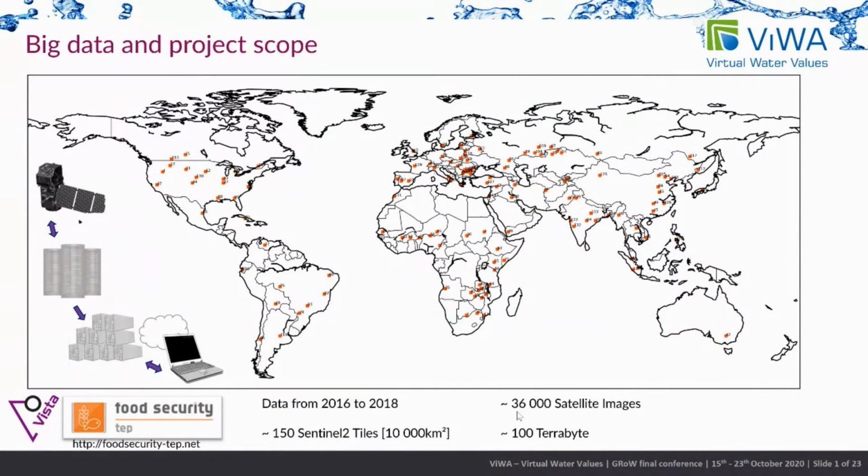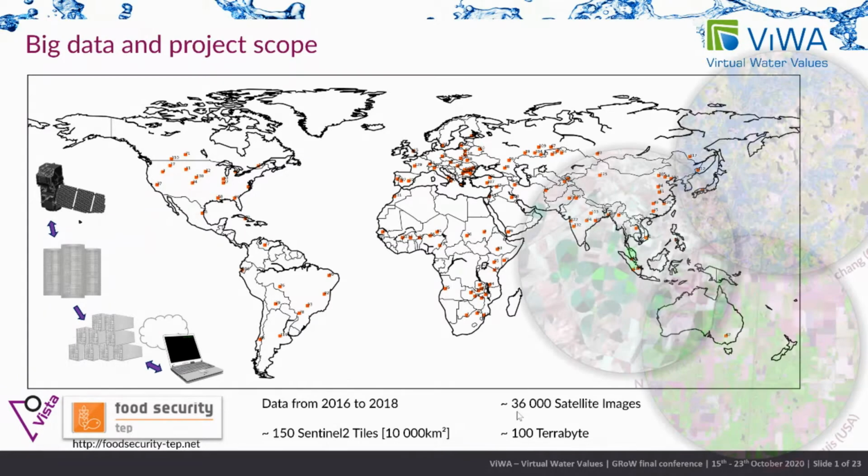So our task at the ViWA project, we are the remote sensing partner, we are a private company. Our task was to analyze satellite data of the agriculture areas distributed all over the globe. So we decided not to do a complete mapping of all the agriculture areas, but do it in much more detail, in 10-meter resolution, but distributed in more than 150 tiles over Europe, over the globe.